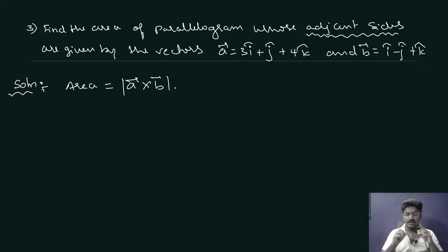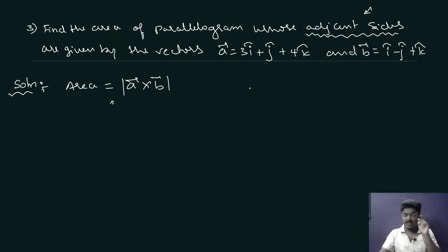Please understand, sometimes they will give diagonals in the exam. Please concentrate, this word is very, very important. First see: find the area of a parallelogram, and are adjacent sides given or not? If the adjacent sides are given, this is the formula.